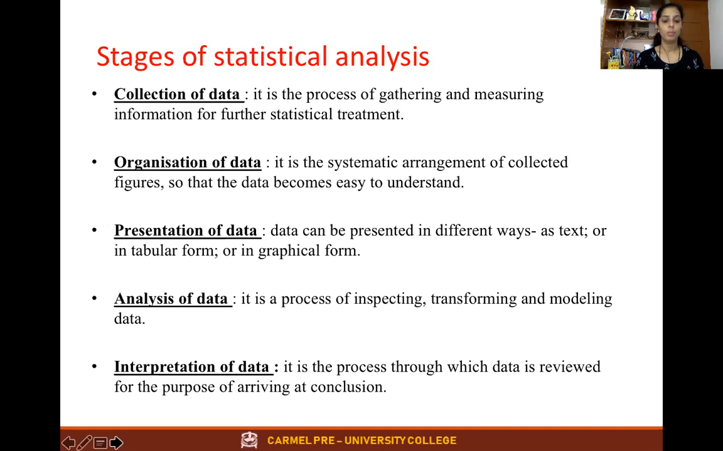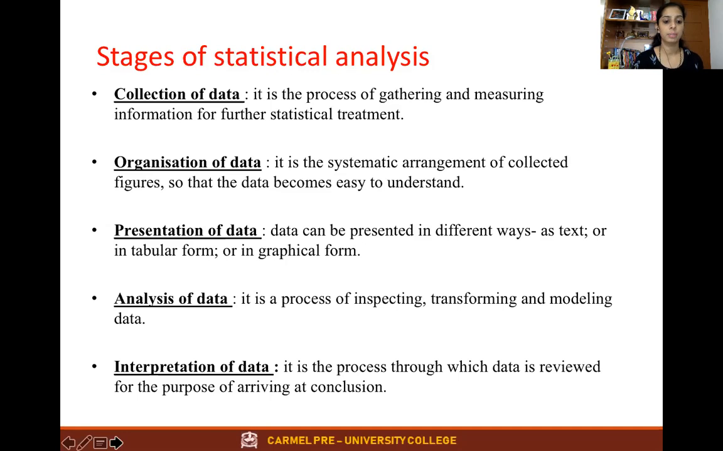Say, for example, what the government will do. The government collects the information regarding poverty. They conduct the survey, collect the information and put it in a particular form. In India, how many rural areas are there? In that particular place, how many are below the poverty line? How many of them are above the poverty line? So it will be put.